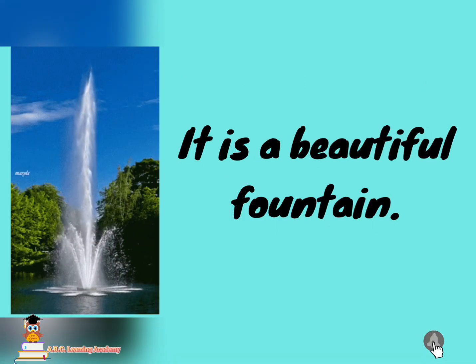Another example: it is a beautiful fountain. Does the sentence make sense to you? Yes. The first letter of the first word begins in a capital letter, that is letter I, and it ends with a full stop or period.